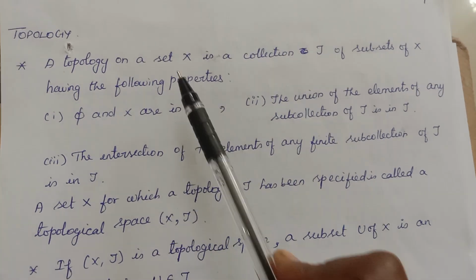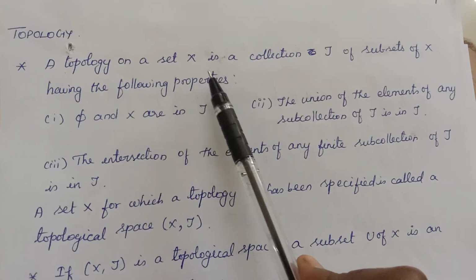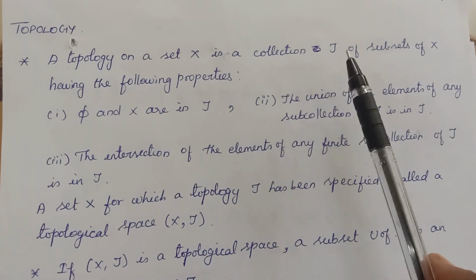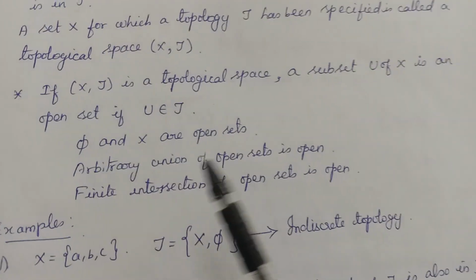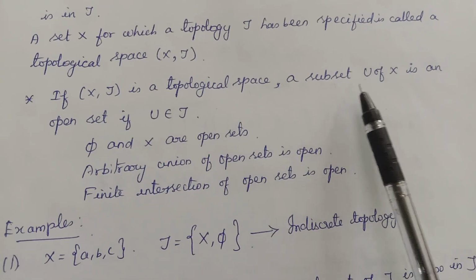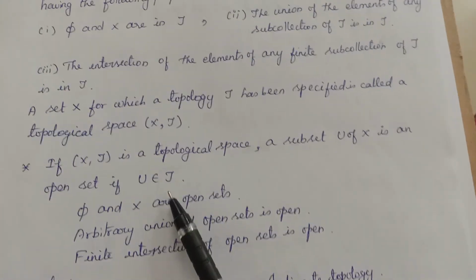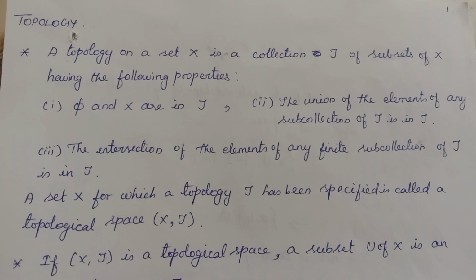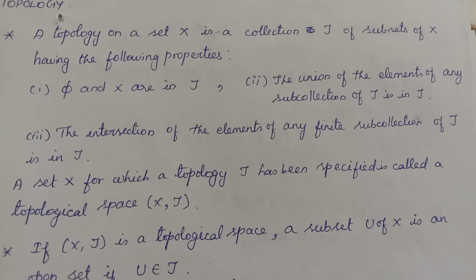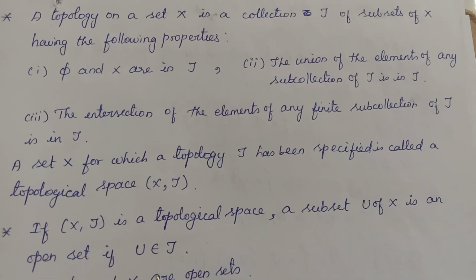Okay, so in a single set X, we may define so many different topologies. This topology is not unique in a set. We can define topologies in different ways, right? If (X, tau) is a topological space, then a subset U of X is an open set if U belongs to tau. See, in real analysis, we define open sets in a different way. In real analysis, how do we define? A set is said to be open if it contains a neighborhood of each of its points. That's the definition in real analysis.